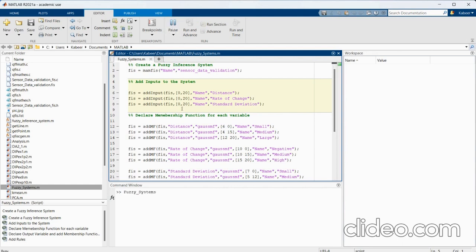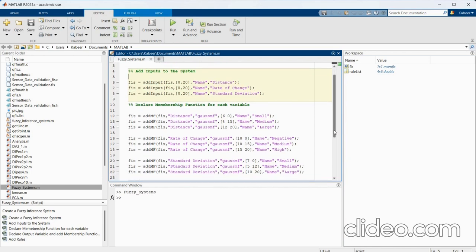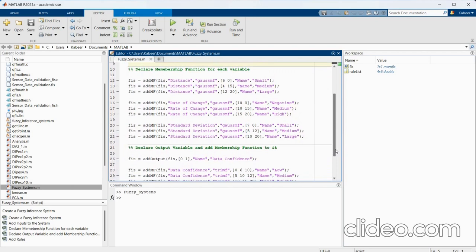To implement the fuzzy system for sensor data validation, we take three parameters into consideration: data from the sensor, which is distance, rate of change of data, and standard deviation. These are the crisp inputs for our fuzzy inference system. We then plot a membership function for each input. Here we used a Gaussian membership function for illustration purposes.